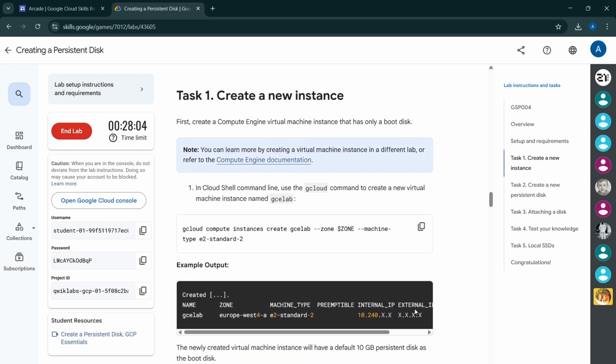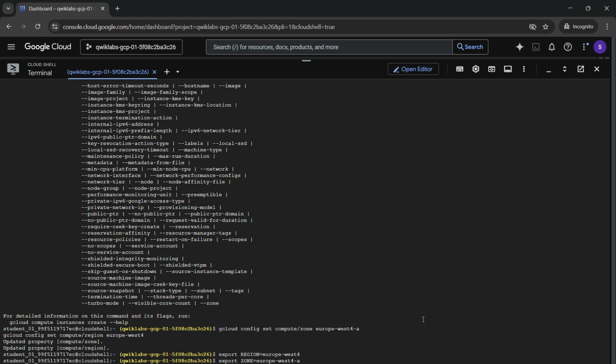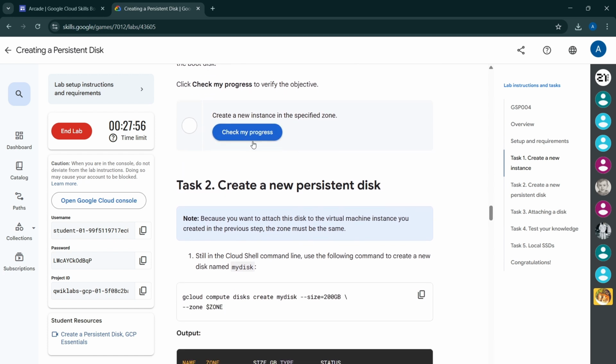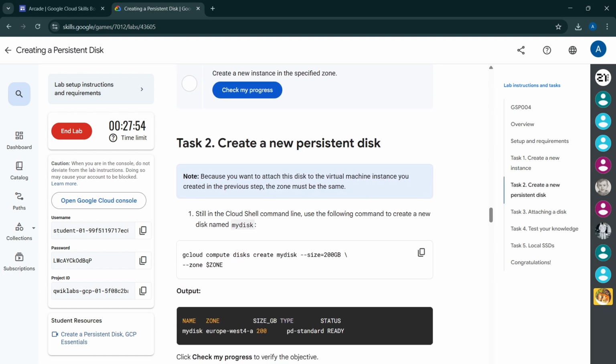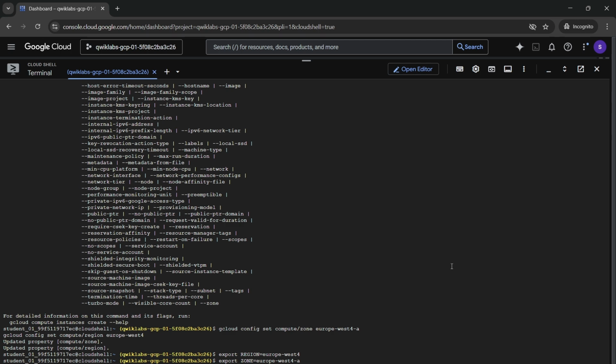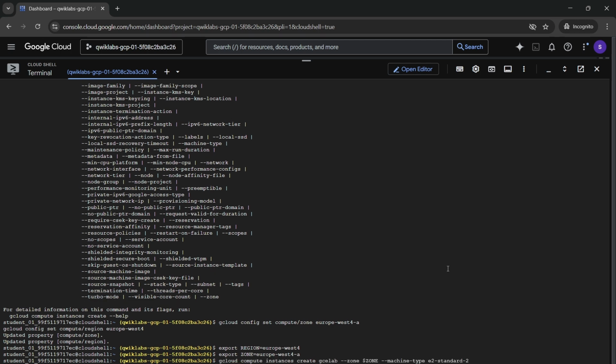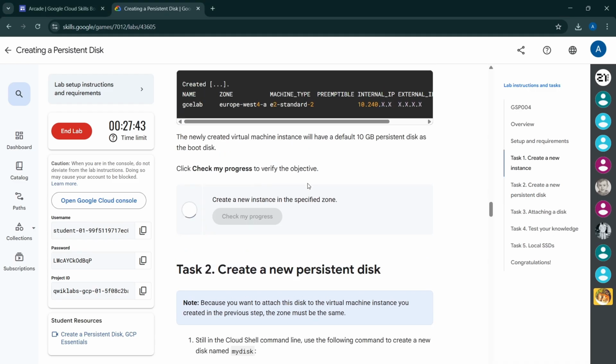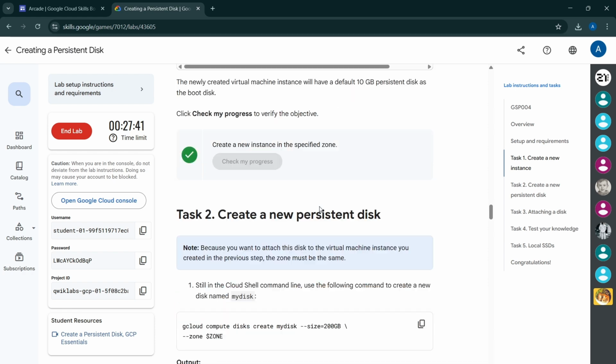Okay, it can lead to errors. Let's wait for it to complete. For meanwhile, we will come back here. Then we have to click check my progress to check if it is complete. After this command is completed, click check my progress and it is completed.